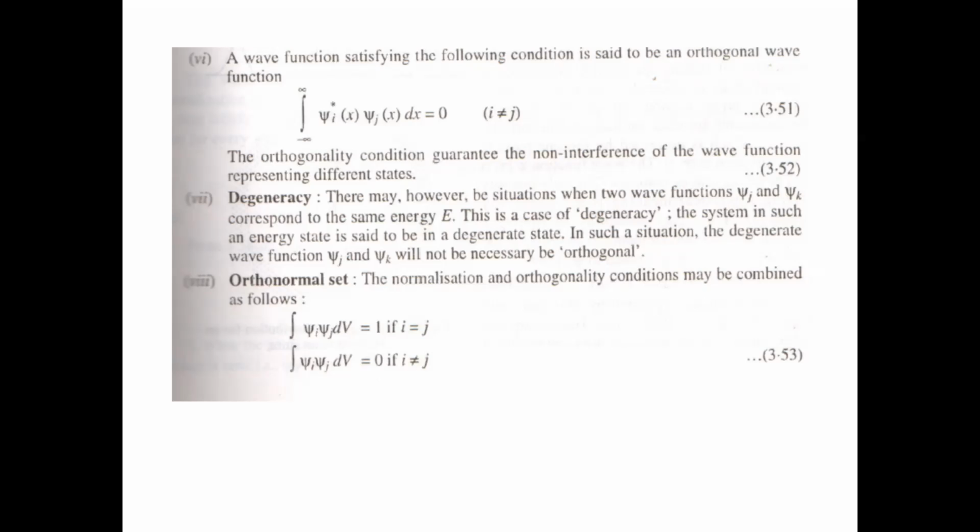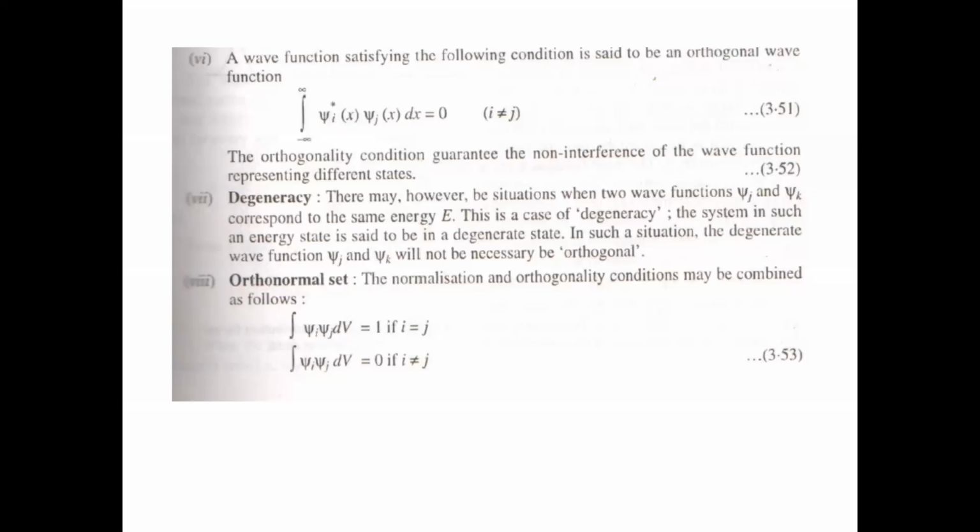So degeneracy is basically, suppose you have more than one wave function, psi 1, psi 2, psi 3, and the energy of all the wave functions is the same, suppose E. So the wave function psi 1 for a particle in a particular energy state, suppose the energy is E. The wave function for a second particle is suppose psi 2 and the energy is again E. Psi 3, again the energy is E. So these types of states are basically called degenerate states.